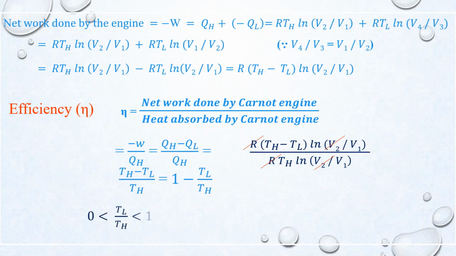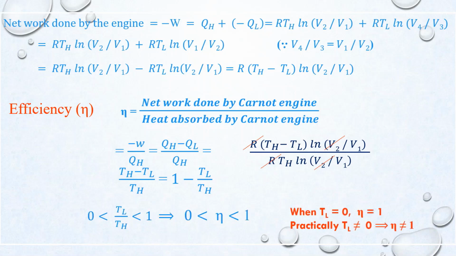We know that the temperature of the sink is always less than the temperature of the source. So the ratio between TL and TH should be less than 1 and greater than 0. So the efficiency eta will be between 0 and 1. When the temperature of the sink is equal to 0, eta is equal to 1. It means the efficiency of the Carnot engine is 100% when the sink temperature is 0 Kelvin.